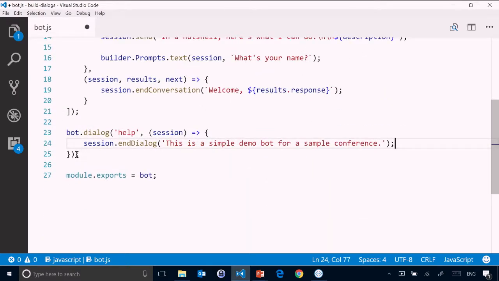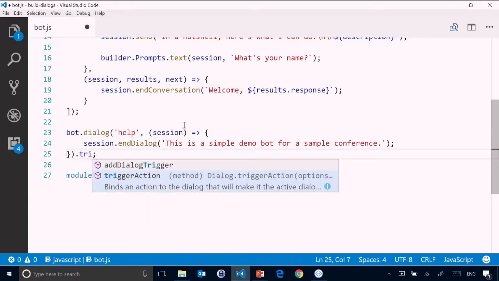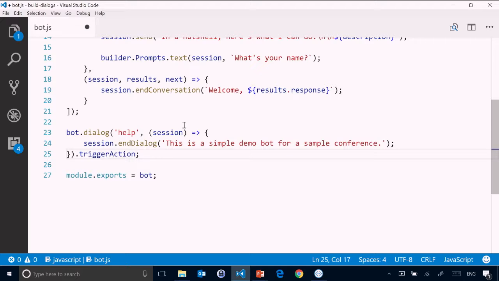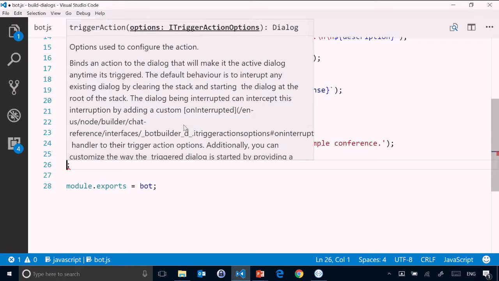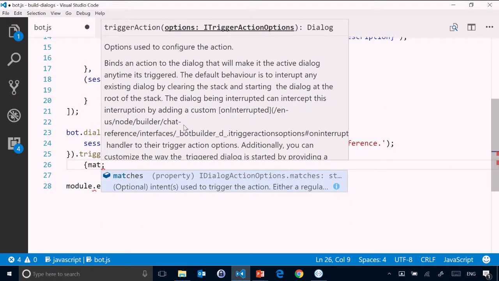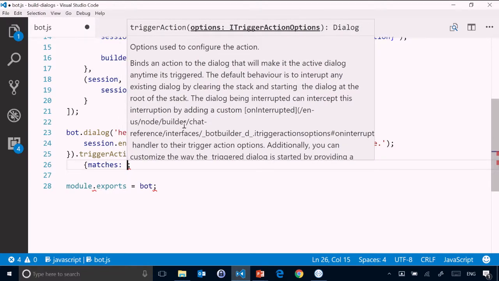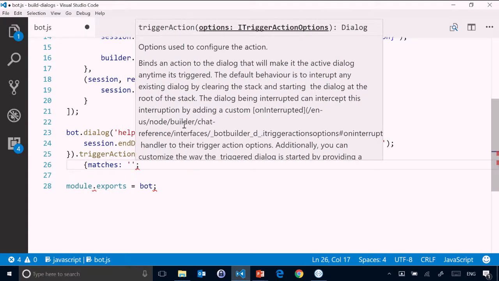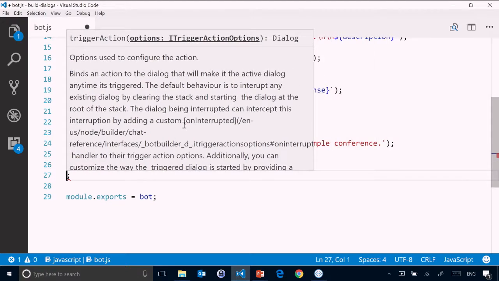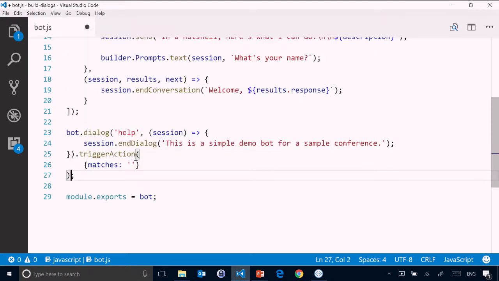Now, if I want to make sure that this will always respond to some particular utterance from the user, I can do that by saying triggerAction. And with triggerAction, I can tell it what it is that I want it to match on. So I can say matches, and then if I was using a custom recognizer or a LUIS recognizer, I could just simply put in whatever the name of the intent happened to be, right here.